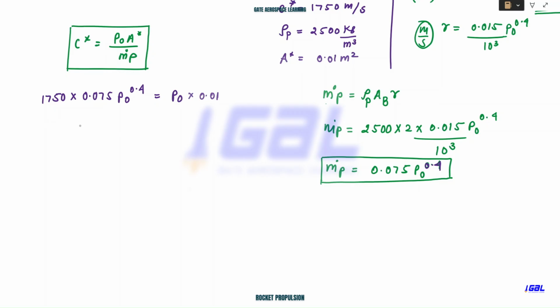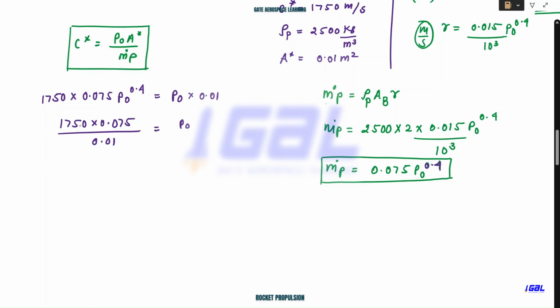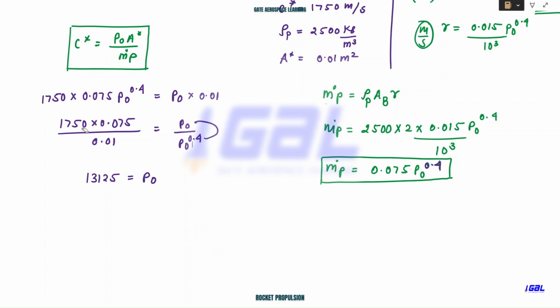So you solve this: keep 1750, times 0.075 divided by 0.01, and p naught divided by p naught to the power 0.4. You simplify this and you'll end up getting 13125. Since the base is similar, p naught and p naught, you can do 1 minus 0.4 and get 0.6.